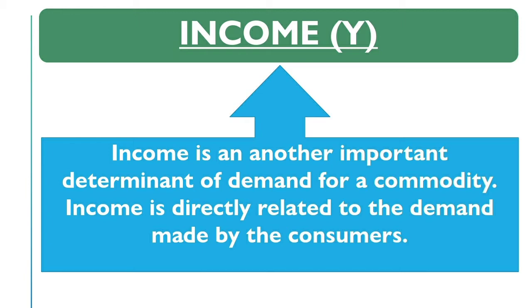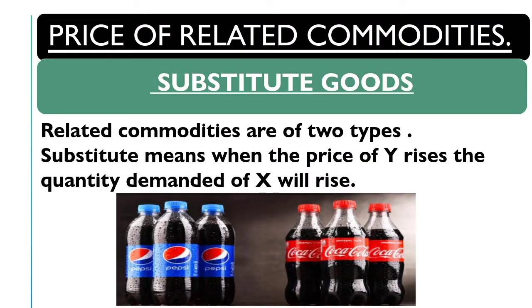The next determinant of demand that we have is price of a related commodity. Price of a related commodity is basically about the substitute goods and the complementary goods that are available. First, let us talk about the substitute goods. Substitute goods are goods that can be a substitute for something. For example, here you can see Pepsi and Coca Cola.